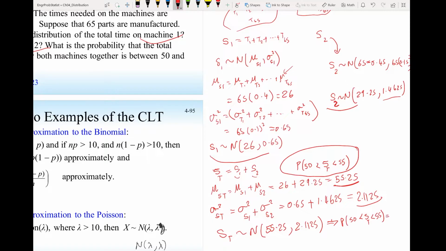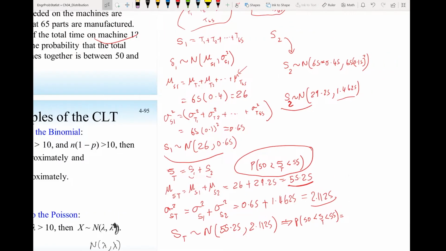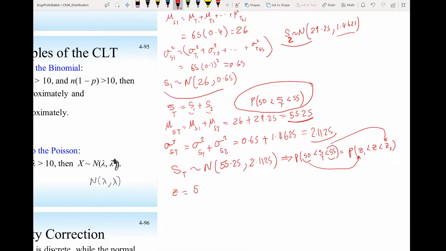And to find this probability, it's the same as finding the probability using the standard normal distribution. So I need to find the z-score for 50 and the z-score for 55. For the 50 will be this one, and for the 55 will be this one. So let's find the z-score for 50: 50 minus the mean, 55.25, divided by the standard deviation, which is the square root of 2.1125.